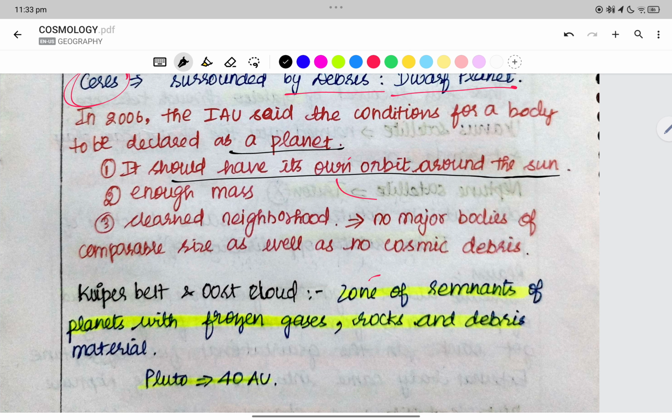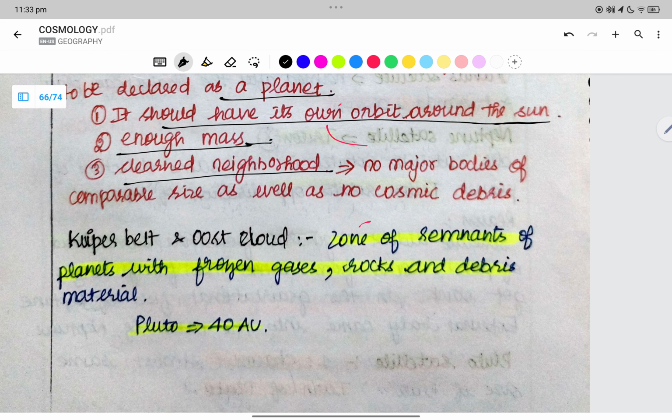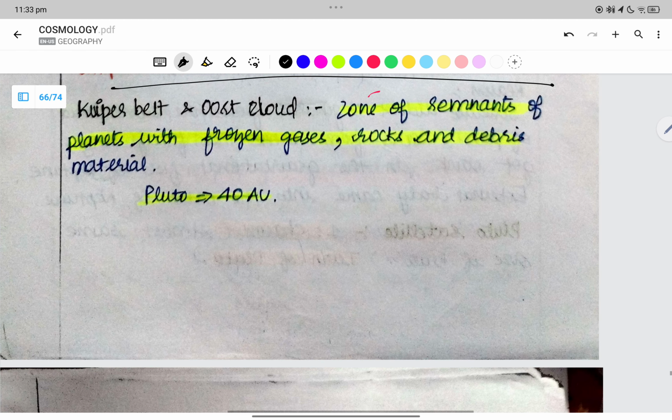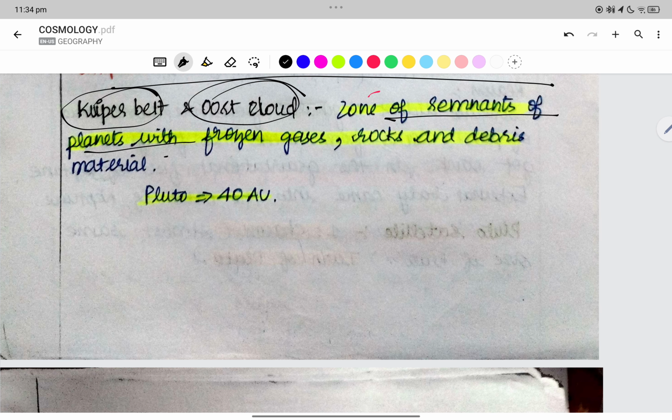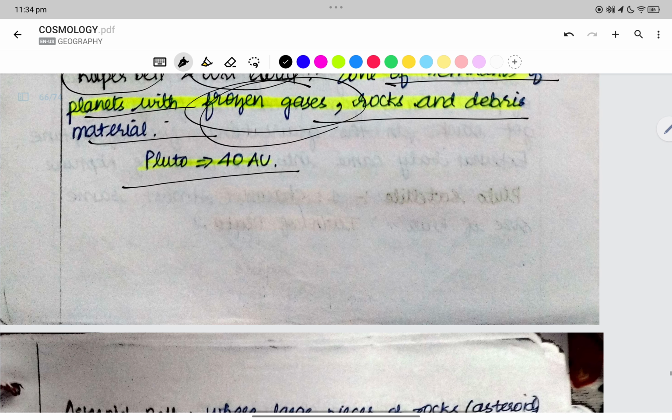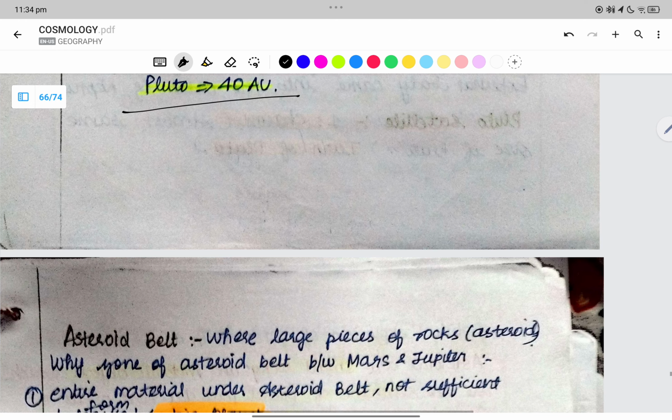It should have its own orbit, enough mass, and a clear neighborhood. Enough mass is for having a spherical shape, for stability. No major bodies of comparable size as well as cosmic debris. The Kuiper belt and Oort cloud are remnants of planets with frozen gases, rocks and debris. Pluto is at 40 astronomical units.